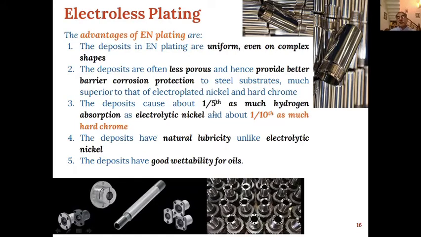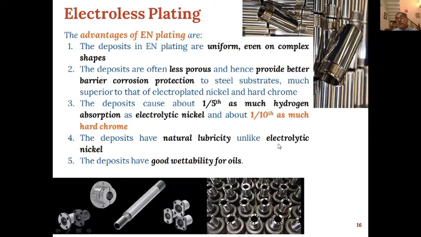Then these deposits cause 1/5 as much hydrogen absorption as the electrolytic nickel, and about 1/10 as much as hard chrome. So that means they are better than electroplated nickel or electroplated chrome. Then these deposits maintain the natural lubricity of the material on which the deposits are done.